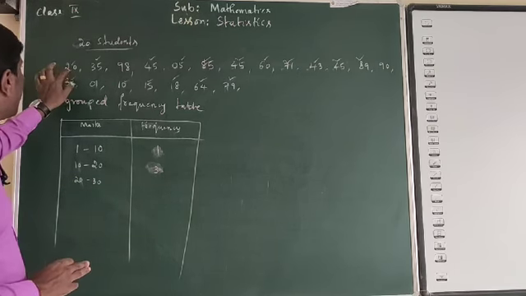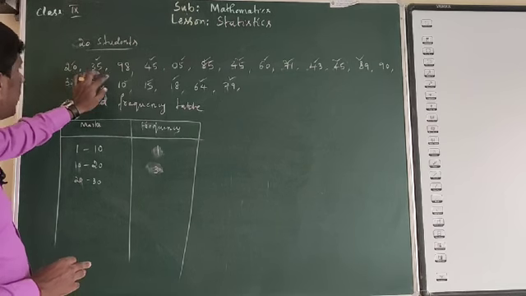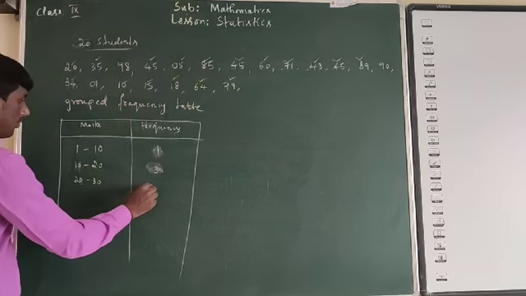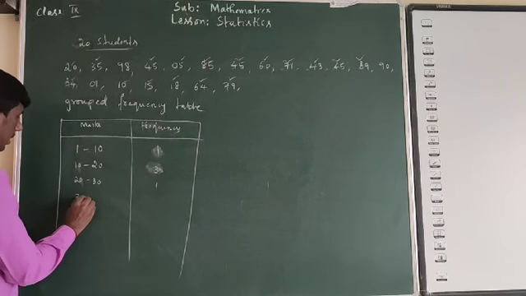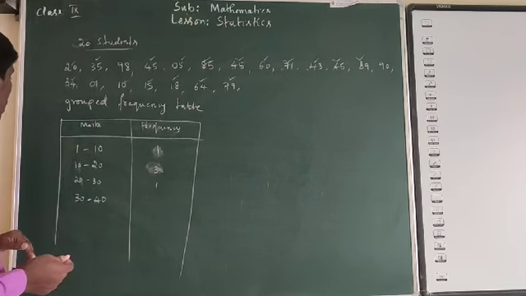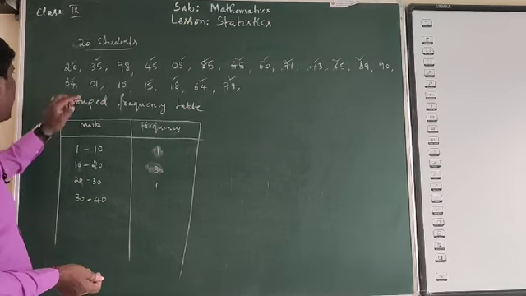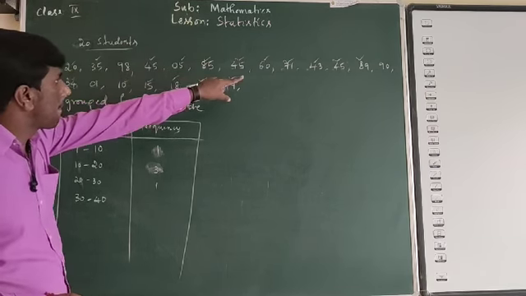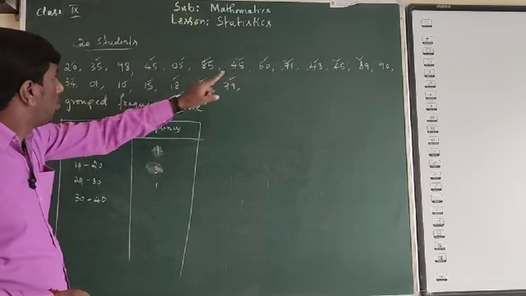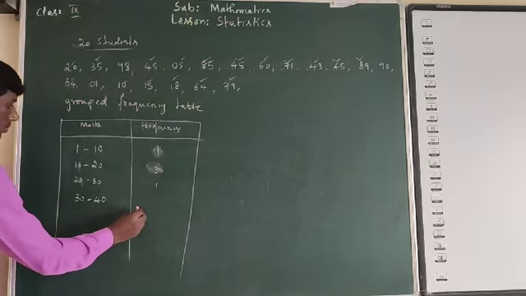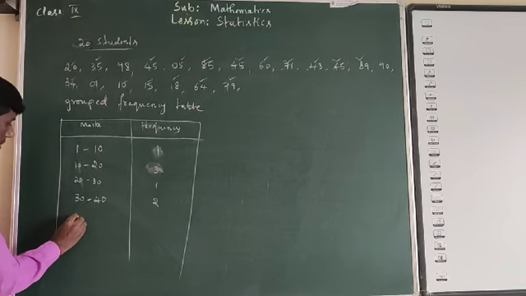20 to 30. So 21, only 1. Then 30 to 40. How many students are from 30 to below 40? Only 1, 2. Then 40 to 50.